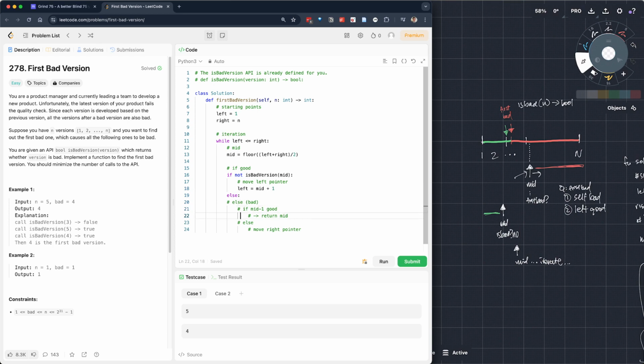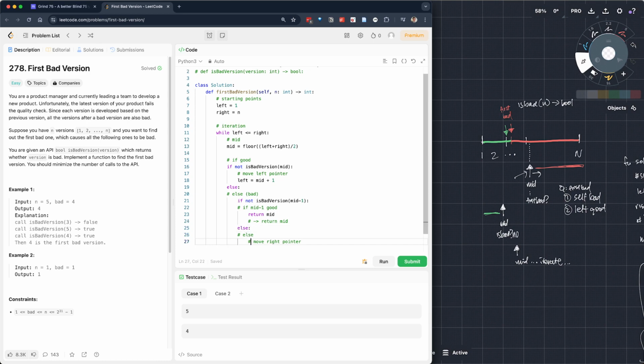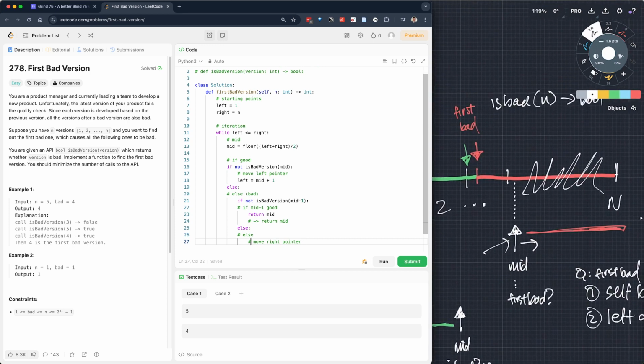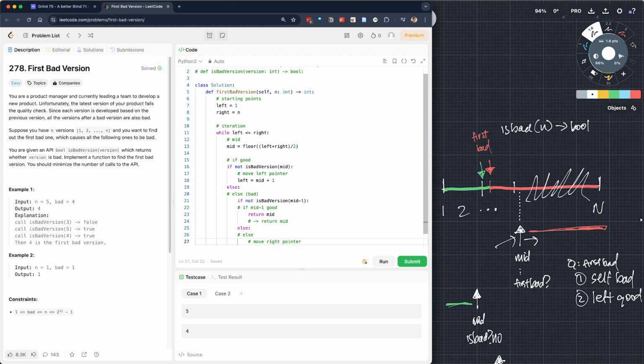Else if, okay, these comments are kind of getting in the way. If isBadVersion(mid minus 1), so again, if it's not, which means it's good, then I'm going to return mid, right? And then if it is a bad version, then just like I said, I'm in this red. I could be anywhere in this red right here, right? It could be anywhere in that red, and if I'm anywhere in that red, then I just want to go ahead and move that right.